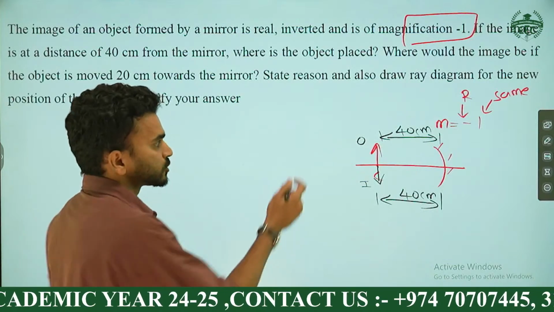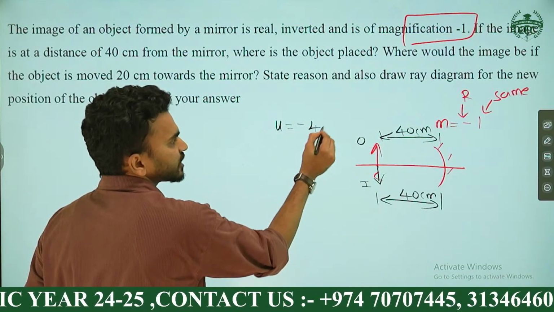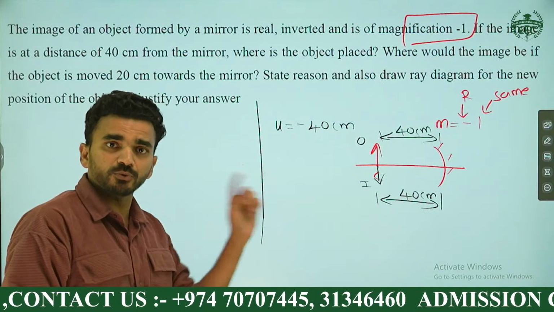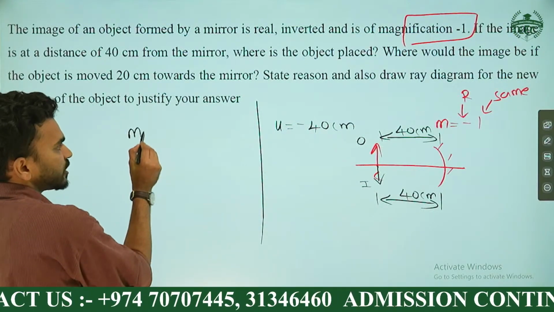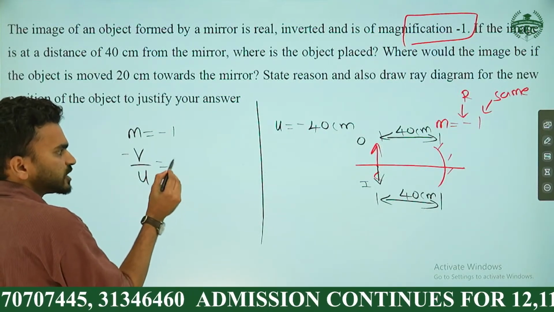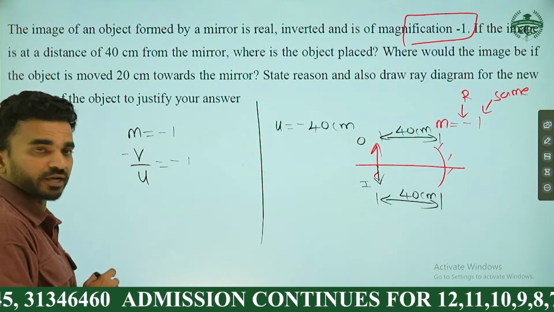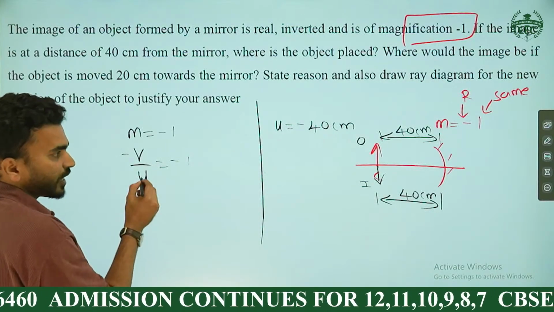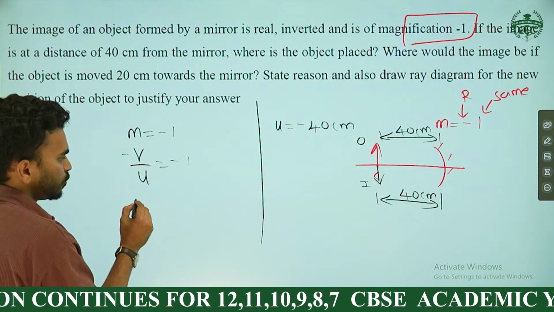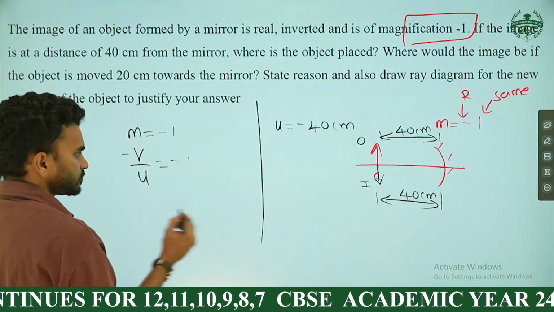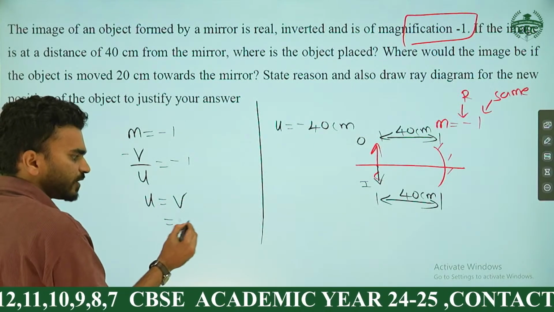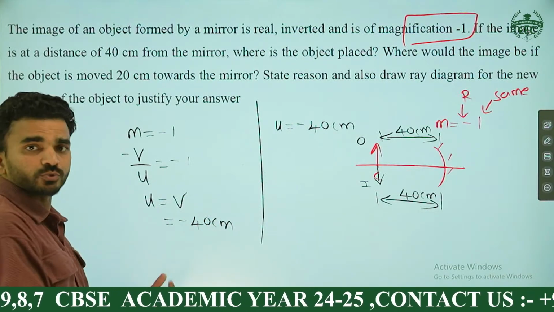Okay, this is one approach. The object distance is 40 centimeter in front, so it is minus 40 centimeter. The same problem you can do by this method. Magnification is -1. Magnification of a mirror is minus V by U, and minus V by U is -1. From here we have to find U. Taking U to the other side, U into -1, the minus signs cancel and you get U is equal to V. What's the V value? Minus 40 centimeter. This way also you can do.